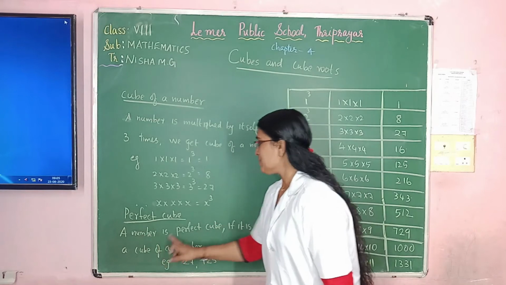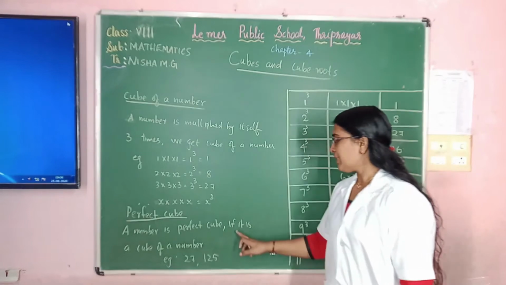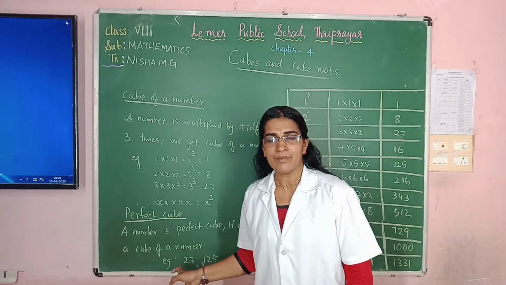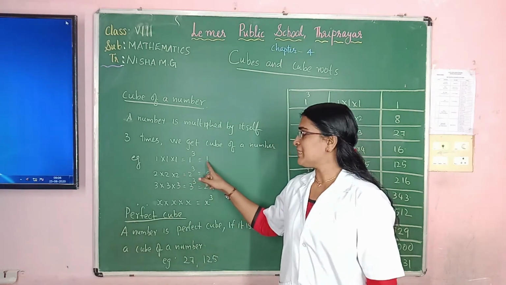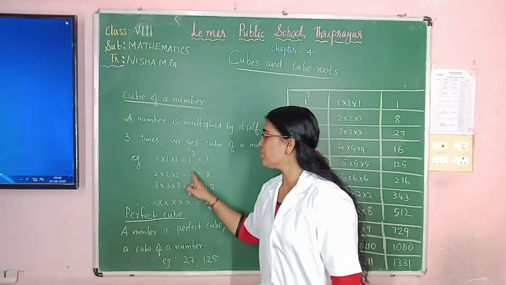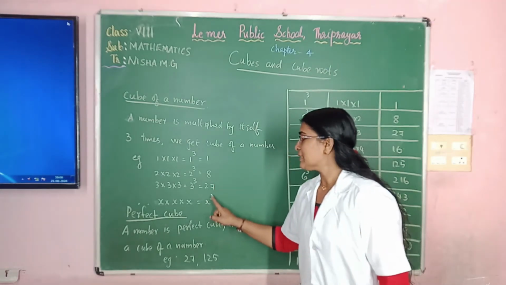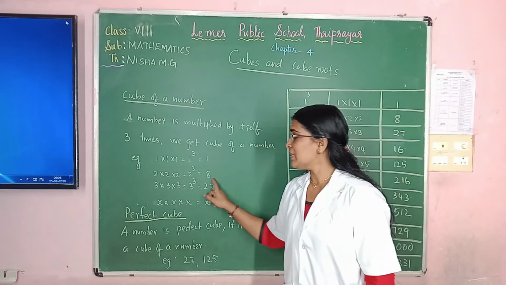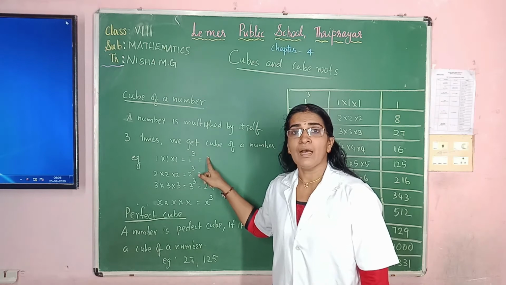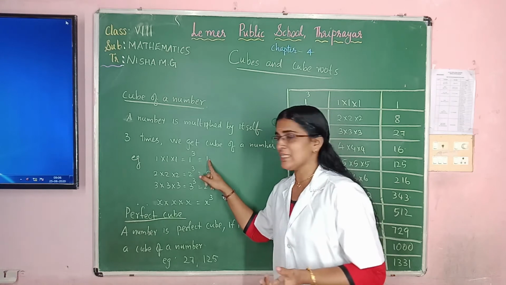A number is a perfect cube if it is a cube of a number. Is it clear? For example, 1 cube. What is the result? 1. So here 1 is a perfect cube. 2 cube, what is the result? 8. 8 is a perfect cube. 3 into 3 into 3, 27. 27 is a perfect cube. So 1 is a perfect cube because how did we get 1? Because we multiplied 1 three times.